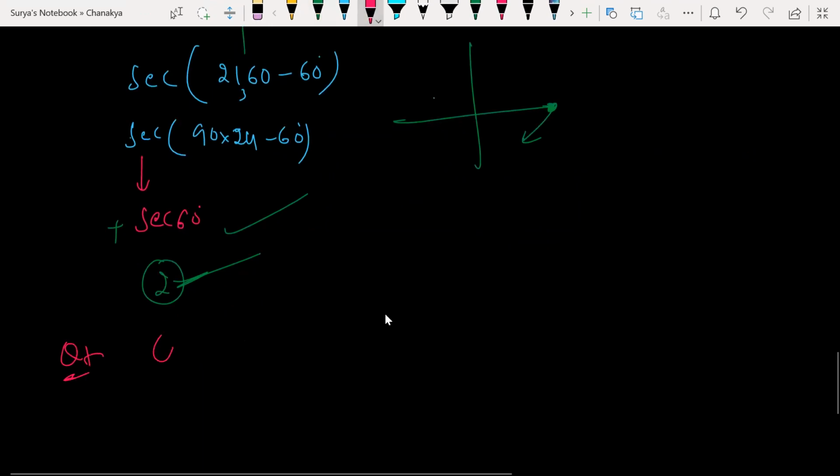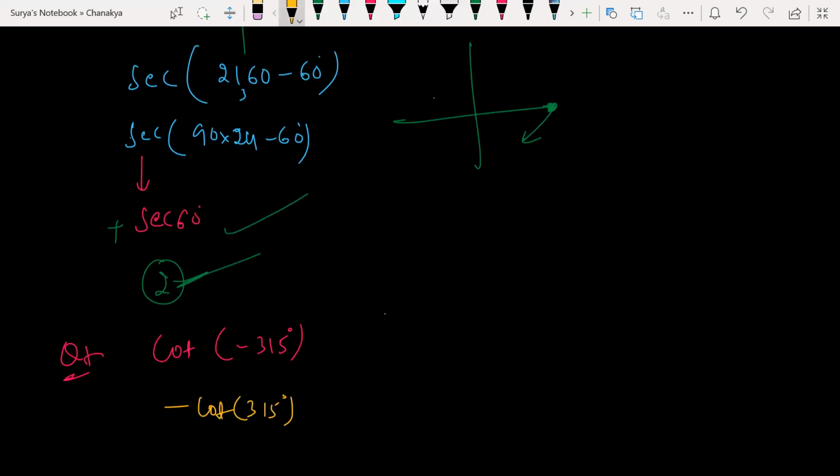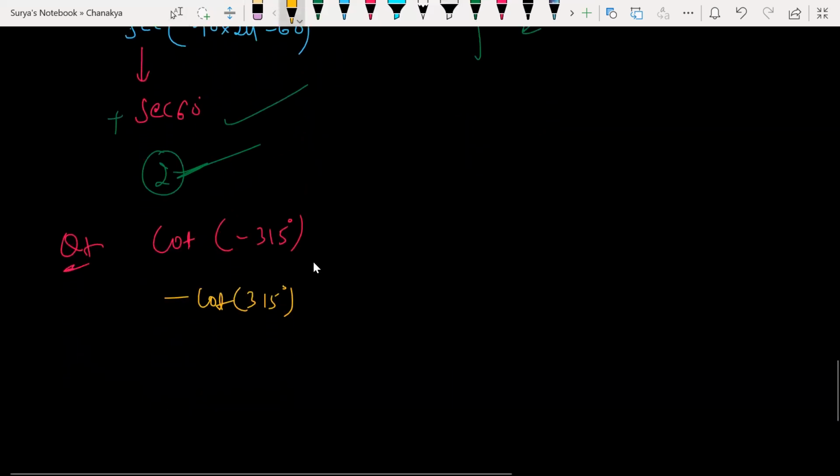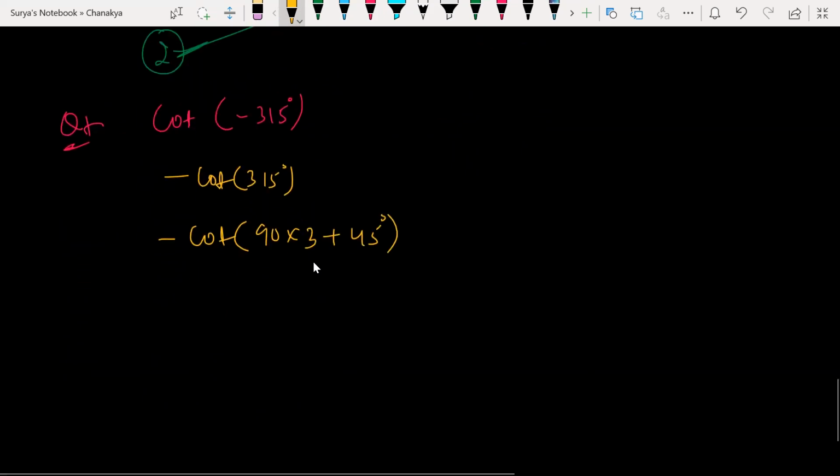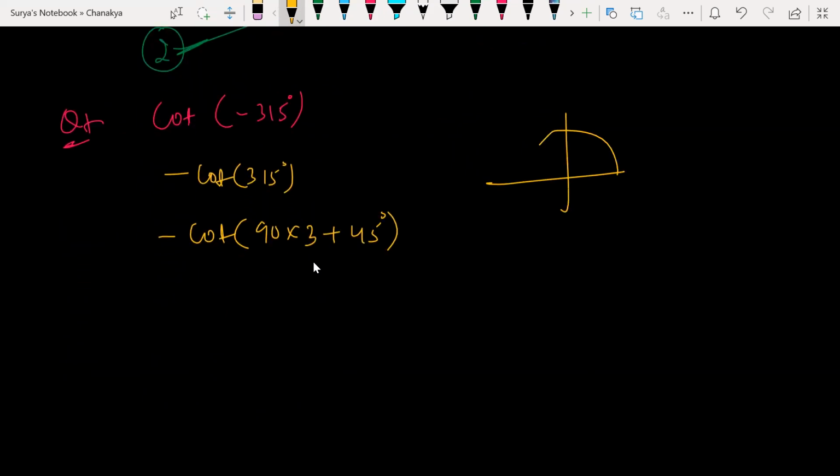Now I'll give one more question, guys. You tell me now. Minus 315 times cot 300. Cot of negative theta is what? Cot of negative theta is always minus cot theta. So 315, how can I write multiples of 90? 360 minus 45. 90 into what? 90 into 3, that is 270 plus 45. 90, 3 times, plus 45, fourth quadrant. In the fourth quadrant, cot positive or negative? Negative. So odd number here.